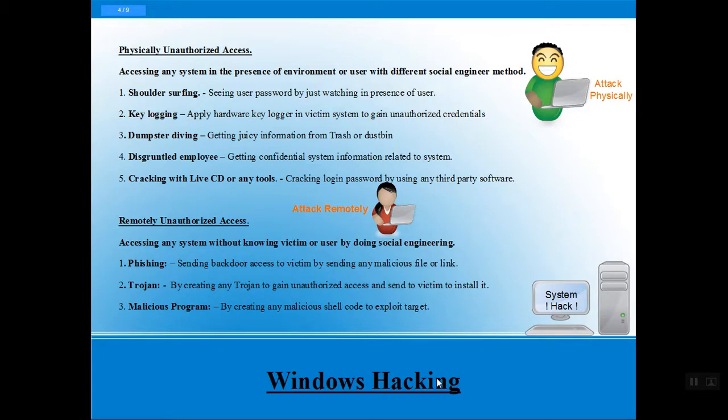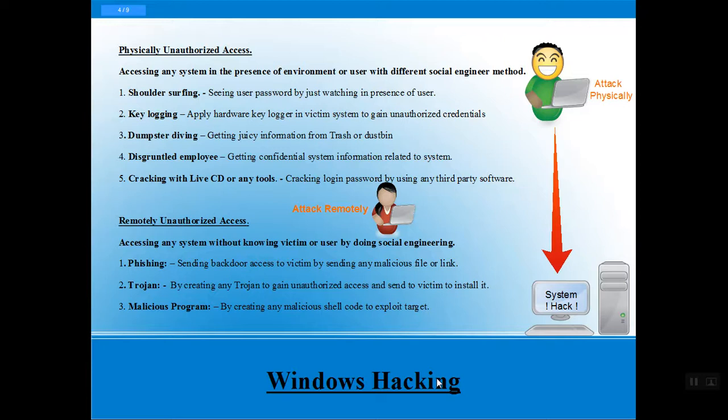In physical access, the attacker has to go nearby the system. He can attack the system he wants to hack by using different social engineering methods such as shoulder surfing, keylogging, dumpster diving, a disgruntled employee, or cracking with live CDs or any tool.